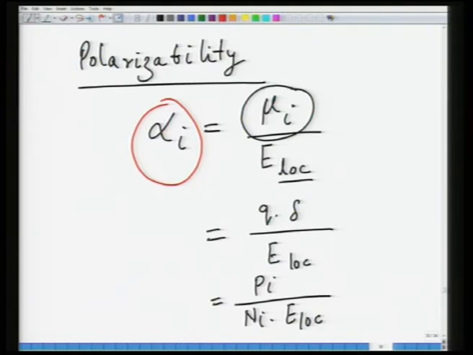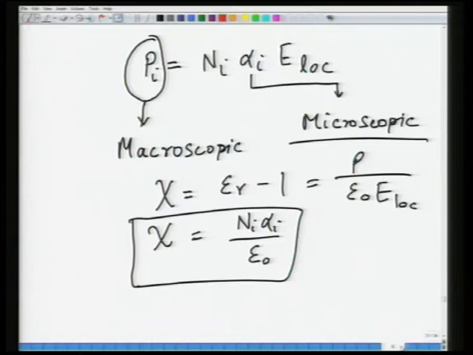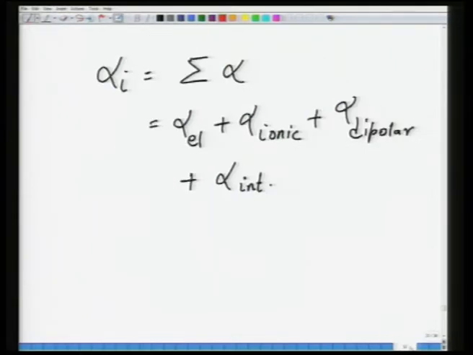So the dipole moment mu is related to the electric field by a microscopic quantity alpha, and this alpha could be a sum of various alphas. You can have electronic, ionic, dipolar, as well as interface contributions. What we will do now is establish formalisms for each of these alphas except the interfacial alpha.